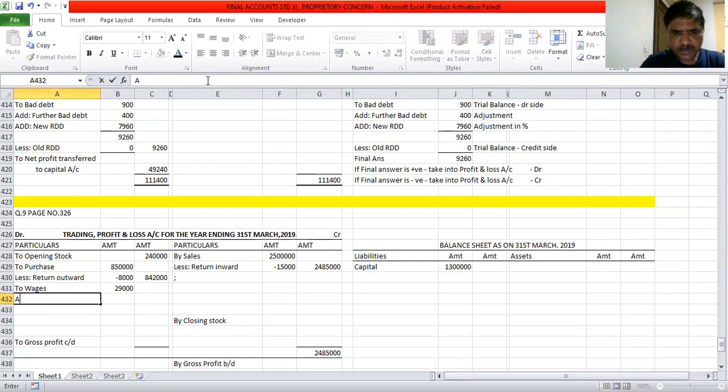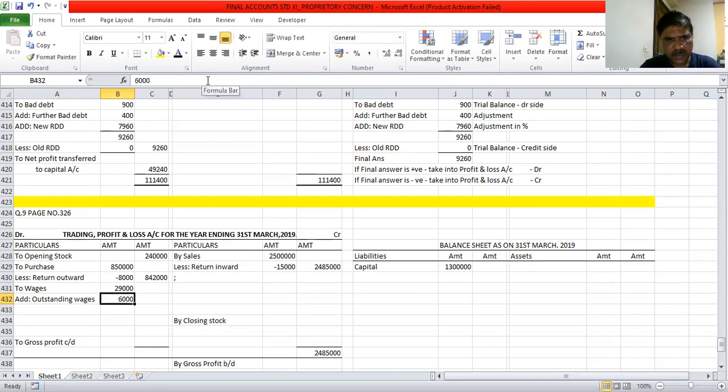What should I do? Add. Add outstanding wages, that is 6,000. 29 plus 6, that is 35,000. We have 35,000 in the outer column.